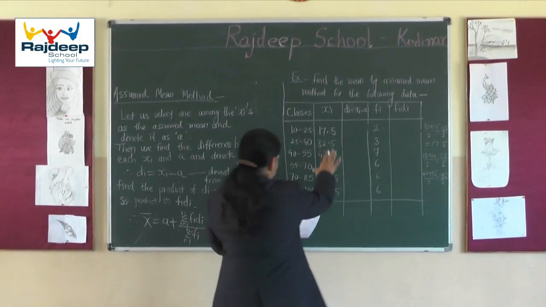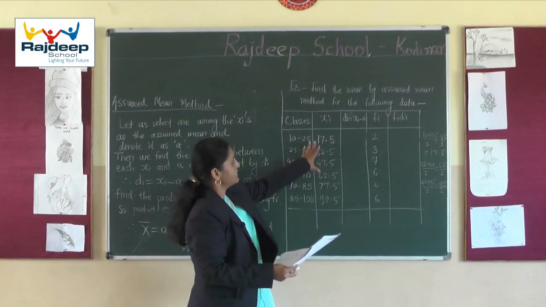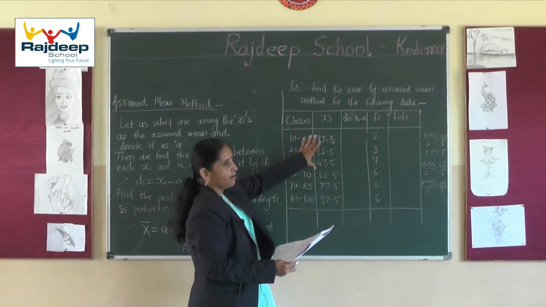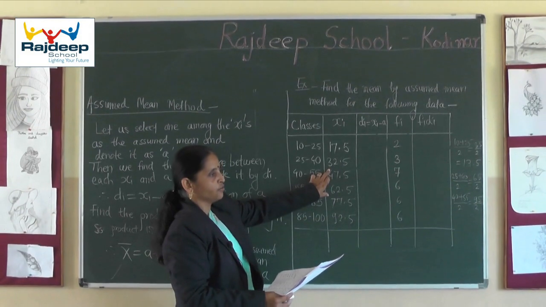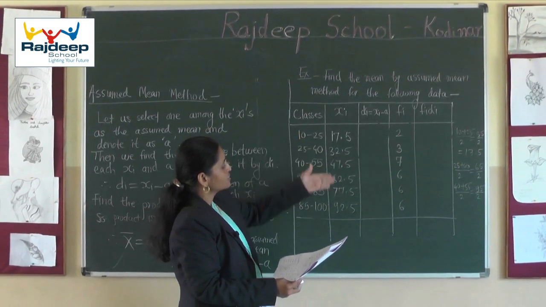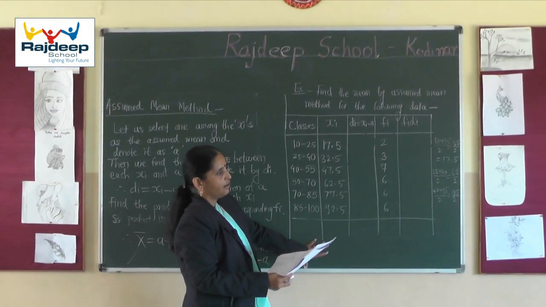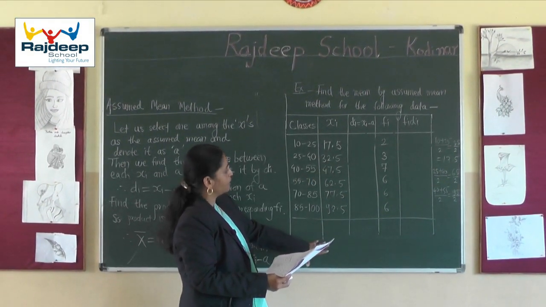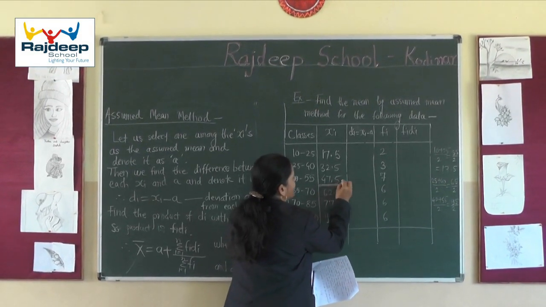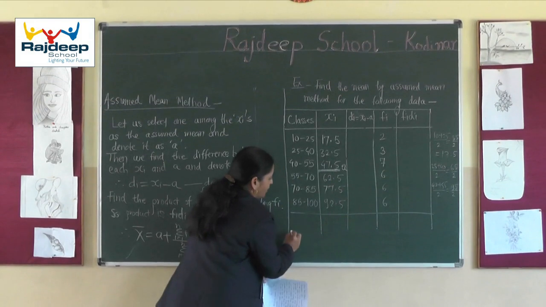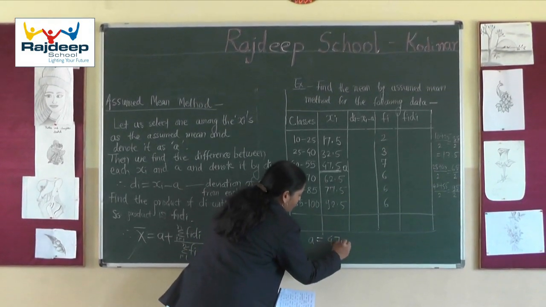Now out of these xi values we have to select one value as A. We can approach the middle value so that it is close to our average value. We could take the last value also, but to reduce our calculation and for comfort, we will take this xi as our A. So here I am writing A equals 47.5.